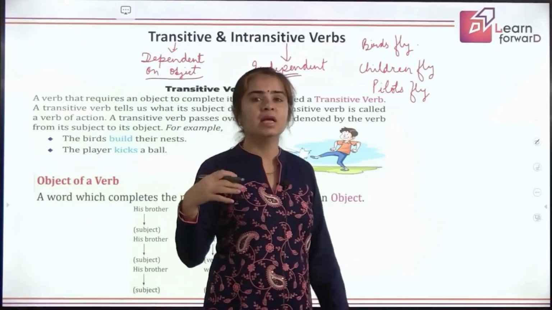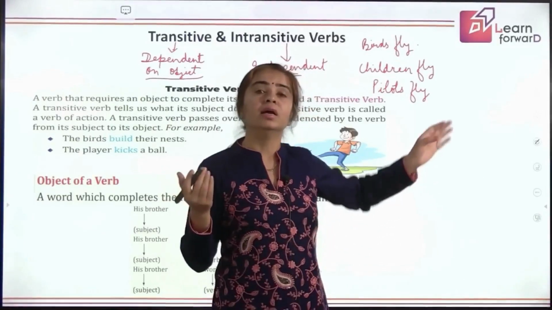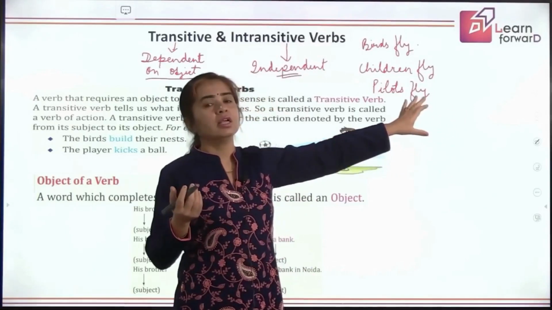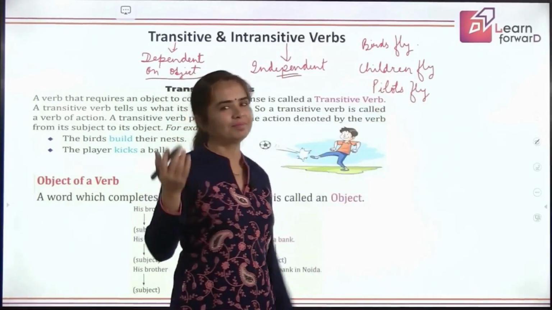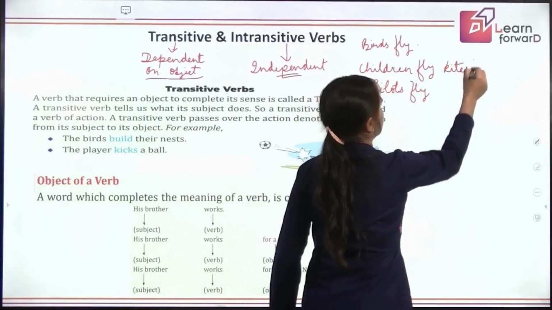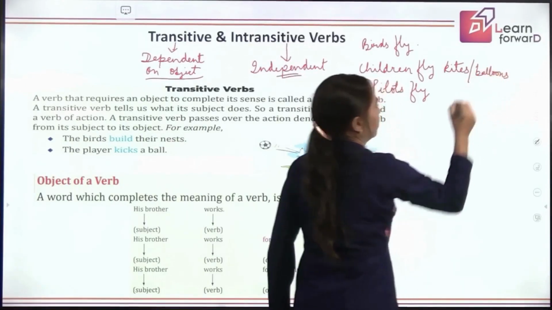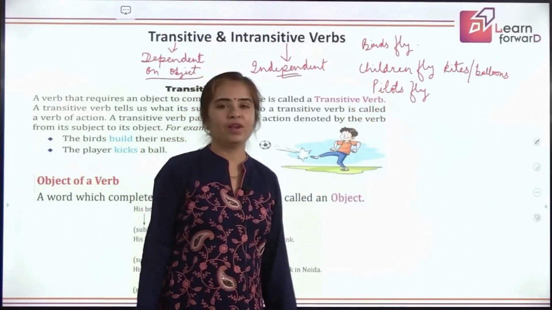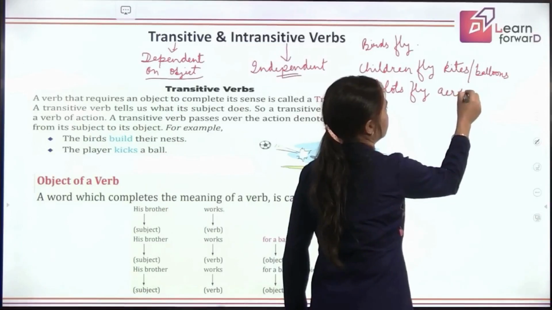But yes, they can fly something. And what is that something? That word, that something, will complete your sentence. So how would you like to complete the sentence? Children fly what? Perfect. Children fly kites. You can say children fly balloons also. You like playing with them, right? And if I say pilots fly, what would you like to add here? Yes, they fly aeroplanes, they fly jets.